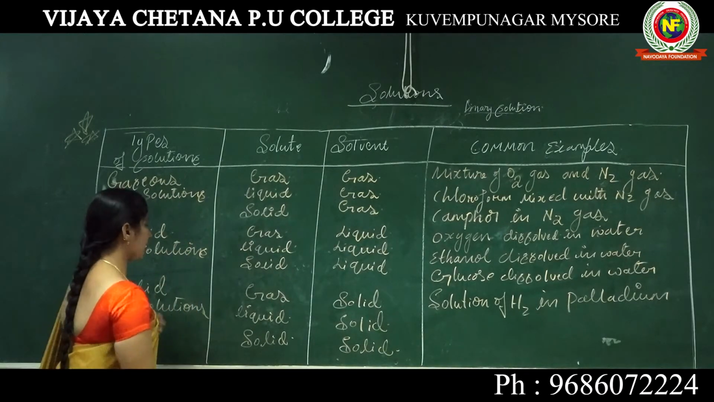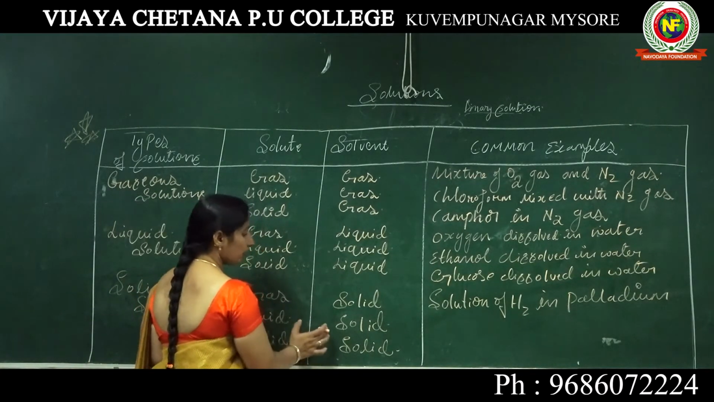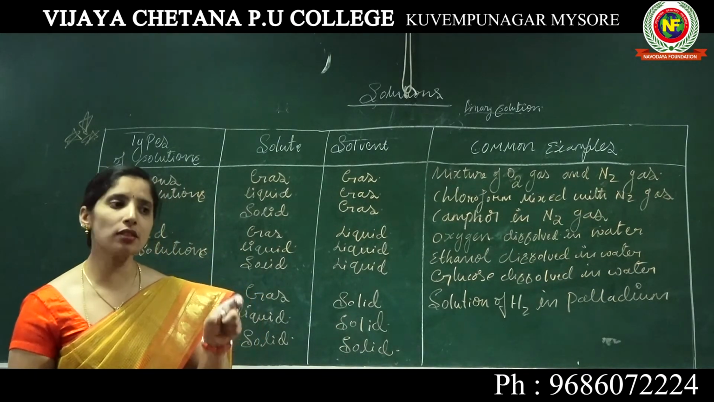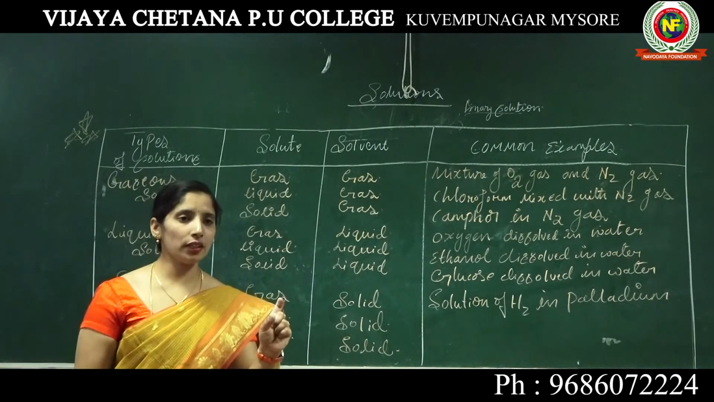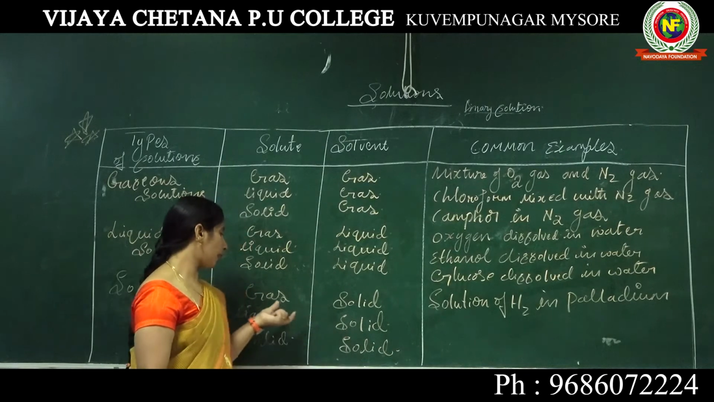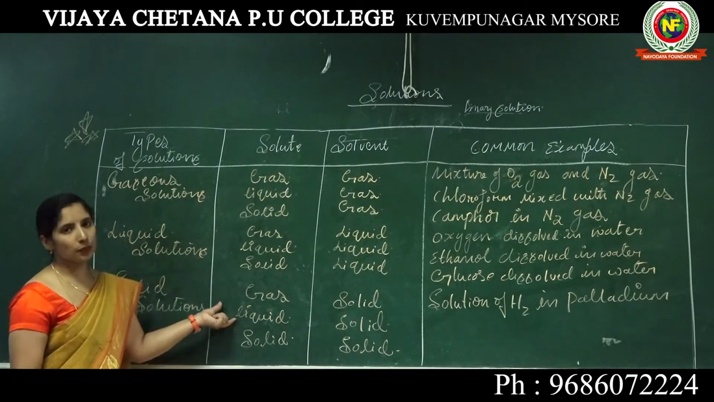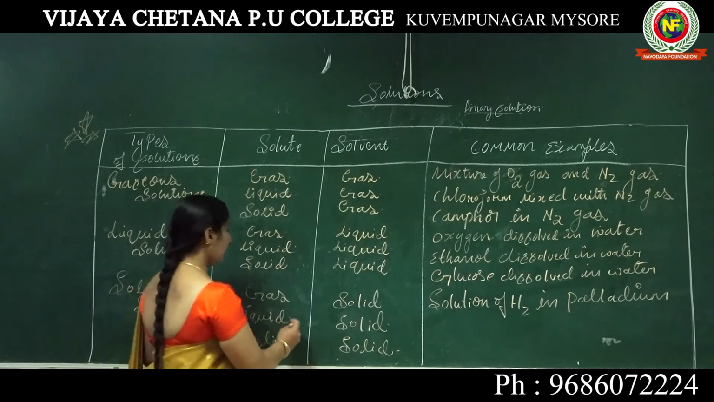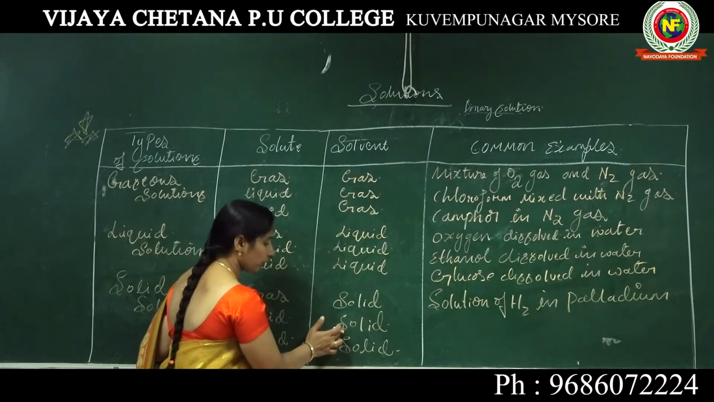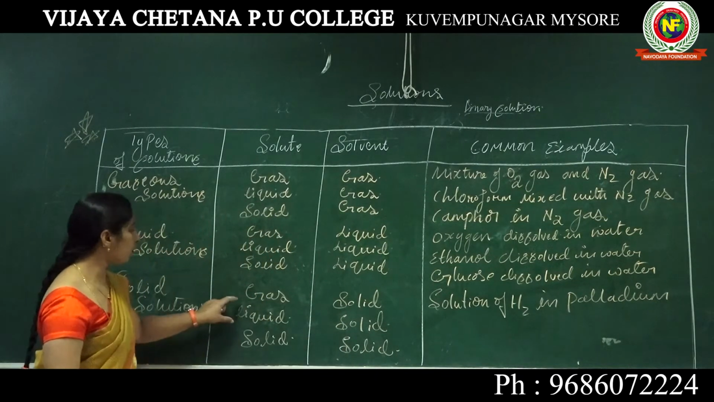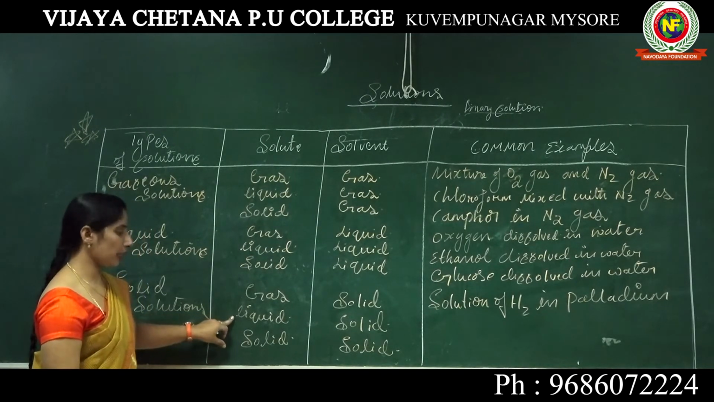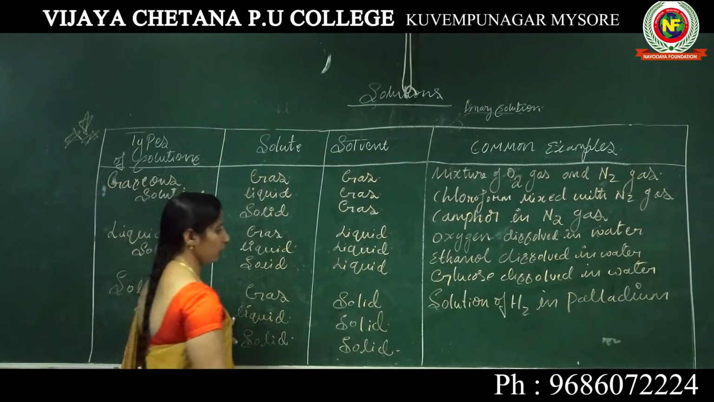So the next type is liquid in solid. Here the solid is the solvent, present in a larger quantity, where the liquid is the solute, present in a smaller quantity. So liquid in solid, where the presence of liquid in solid means what? We have to write one example for this. That is what?